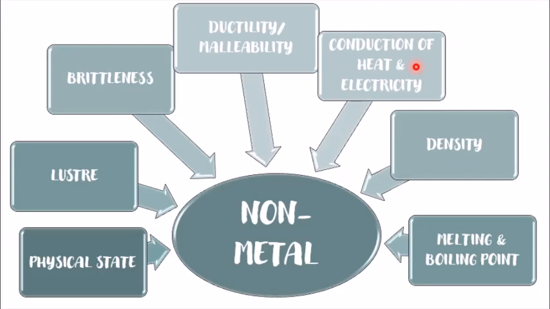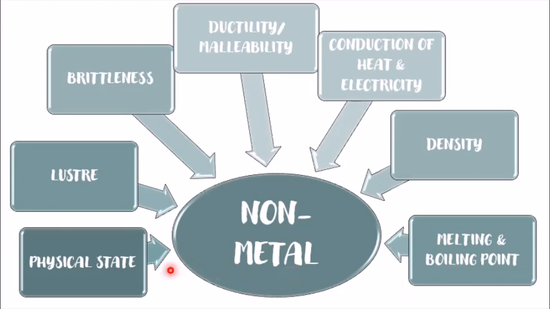Next is densities. Obviously, as they are not hard, they have low densities, that is, very low densities. Next is boiling and melting point. They have very low boiling and melting points. They can be melted at a very low temperature. So these were the physical properties of non-metals.